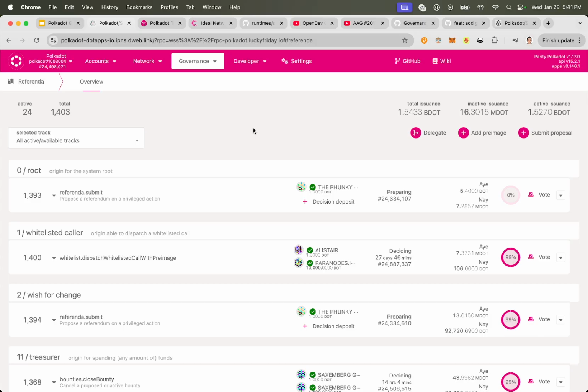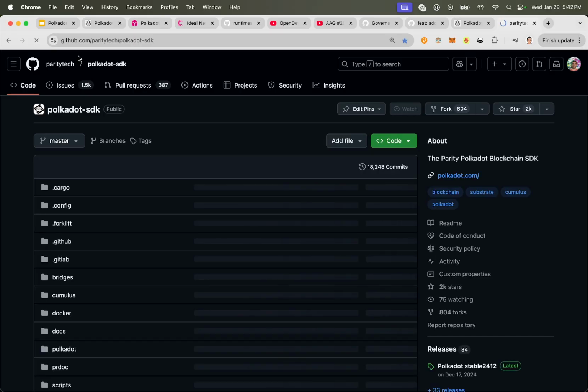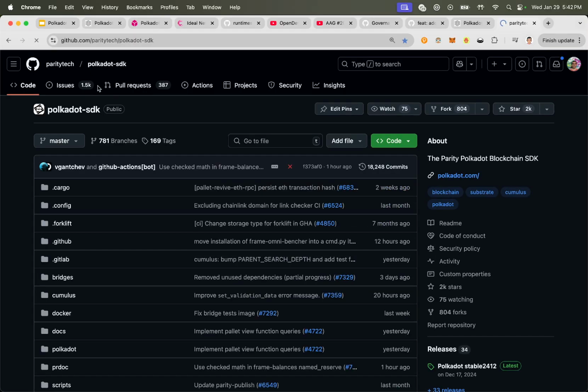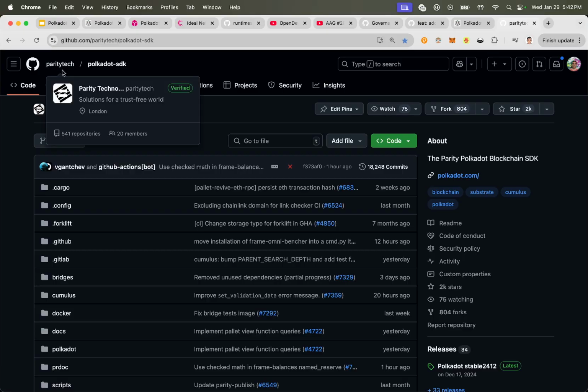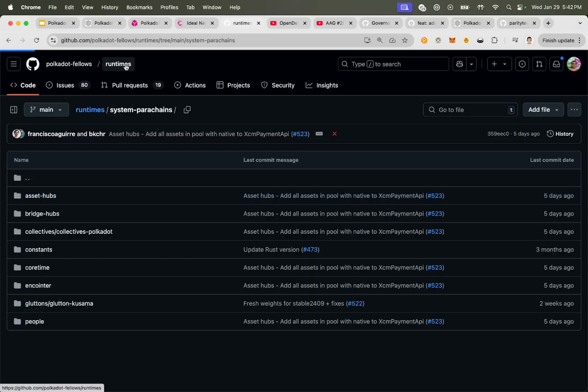Polkadot has iterated, it has evolved. Even the governance system has evolved. But the runtime itself, Polkadot's runtime, is not owned by Parity. For example, if I go to the Polkadot SDK, the Polkadot repo, this is Polkadot, right? Currently, it's owned by the Parity Tech organization. Parity created Polkadot, right? However, the actual blockchain runtime logic, you can see it's here, runtimes. That's owned by the Polkadot Fellowship.